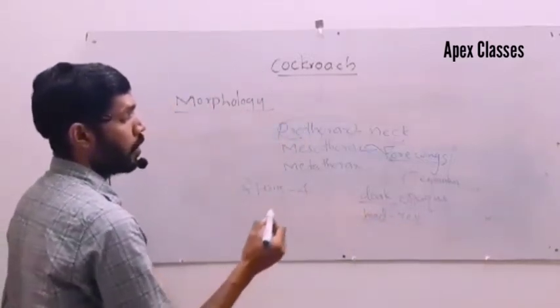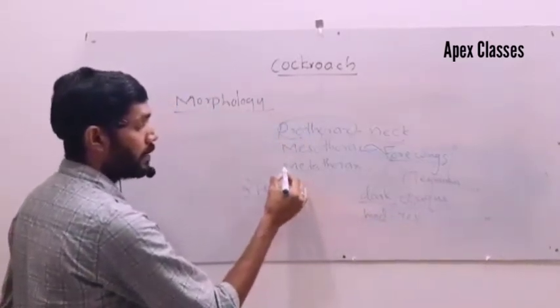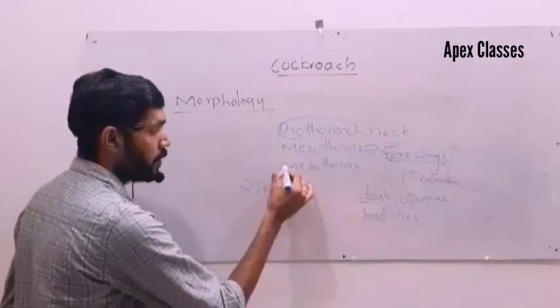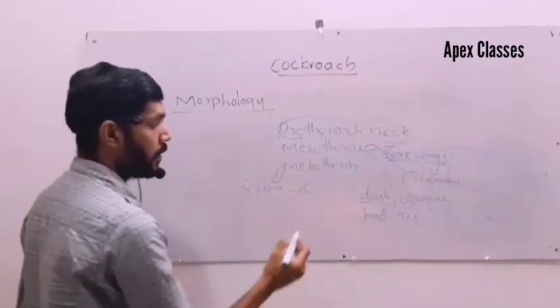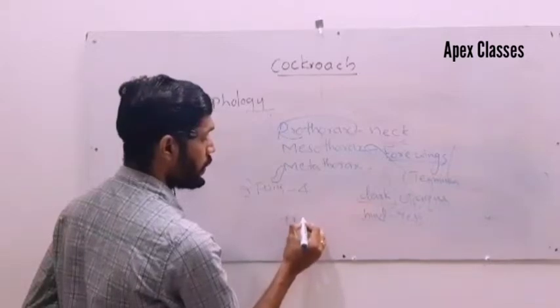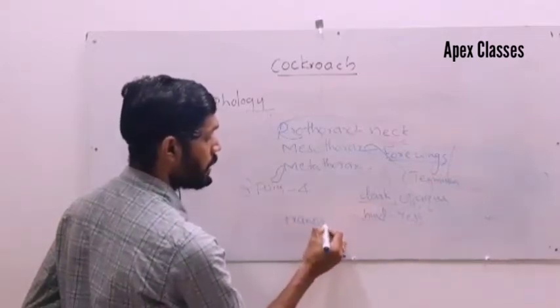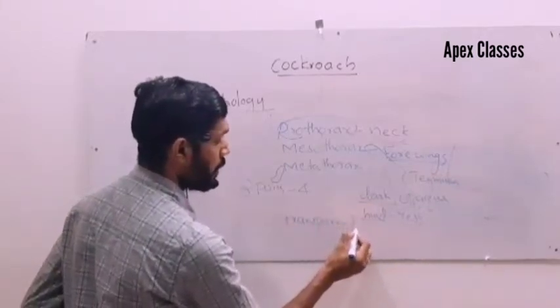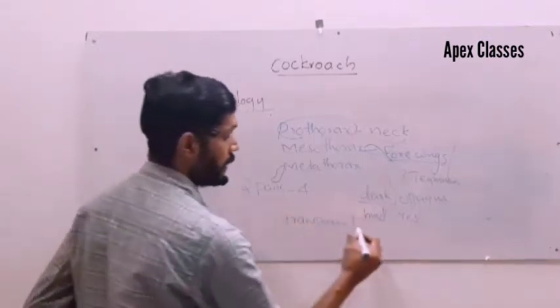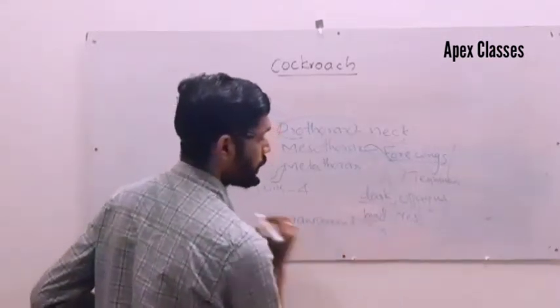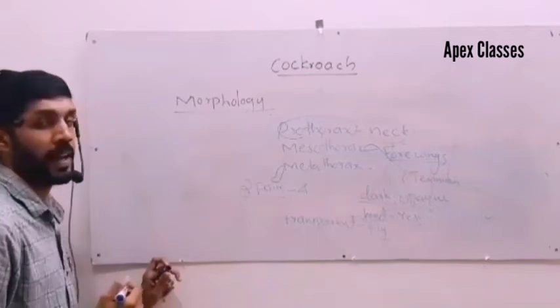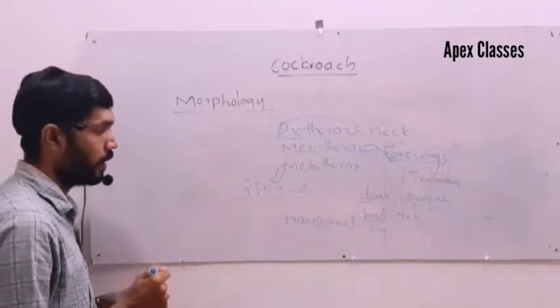Hind wings arise from metathorax. They are just opposite, that is they are transparent and are used for flight. That's all about the thorax region of cockroach.